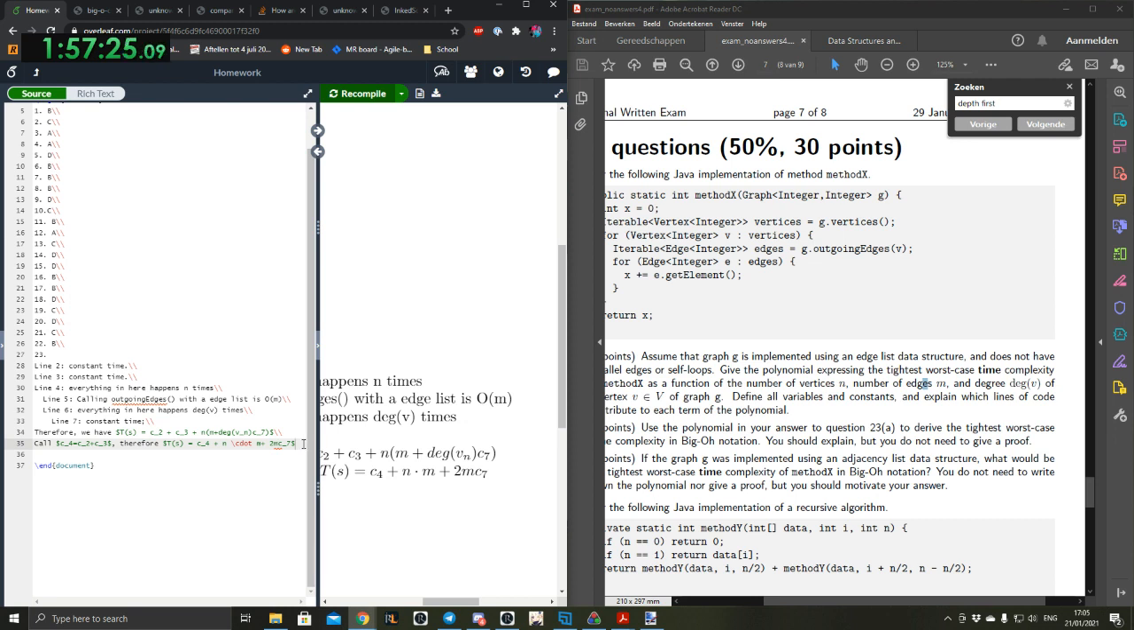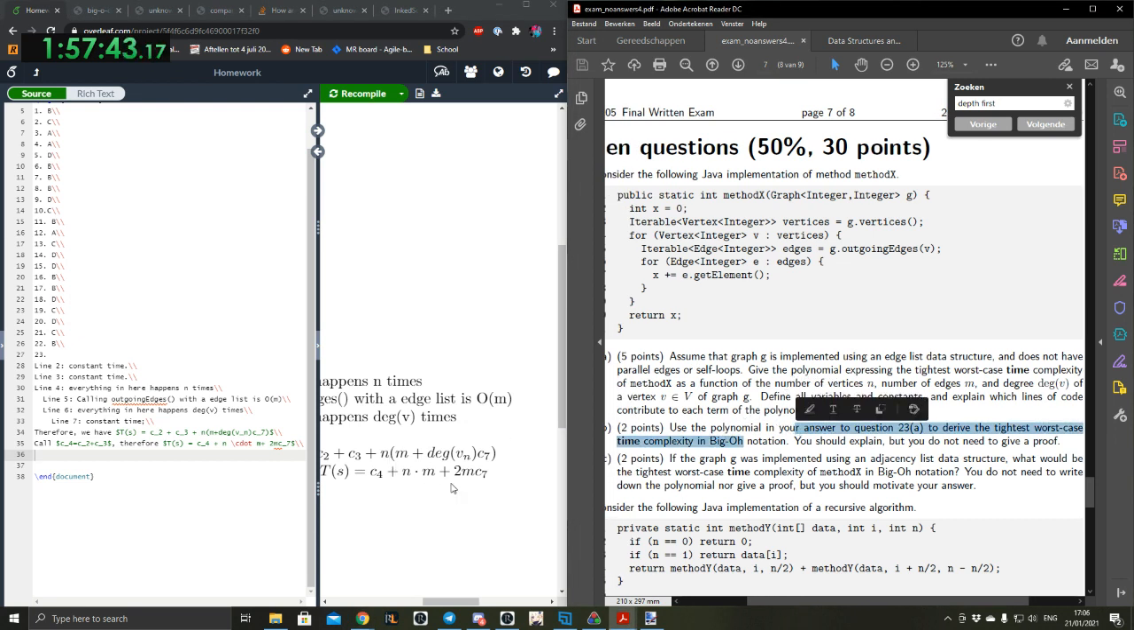Well, I guess from that point onwards, we can just say that the biggest growing factor of that is equal to n times m for all n bigger than 2. So this would be big O of n times m. They don't want the big O yet, I believe. They want the polynomial. Yeah, okay. This is the polynomial.